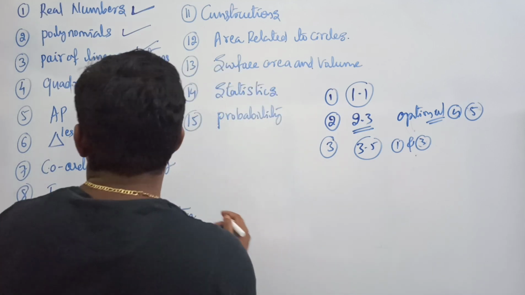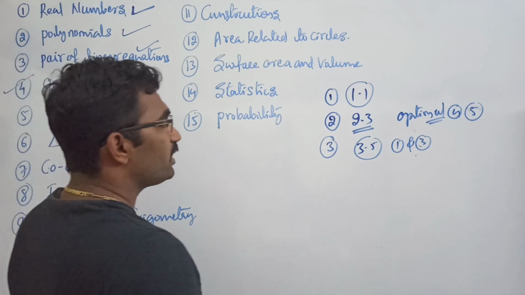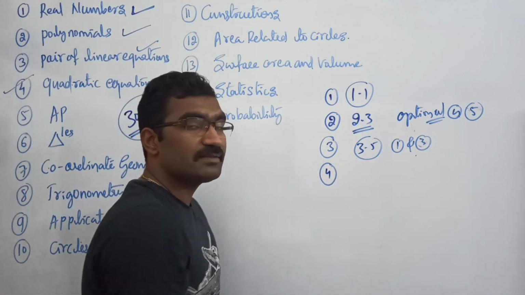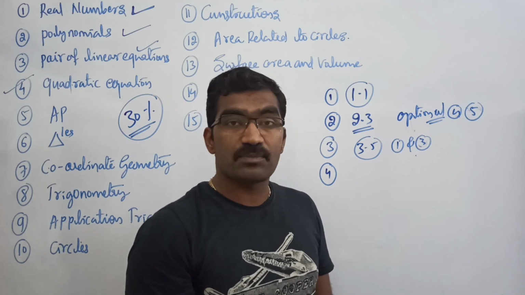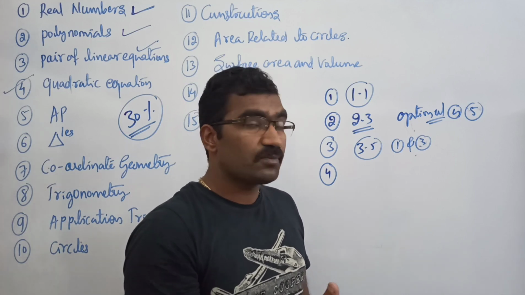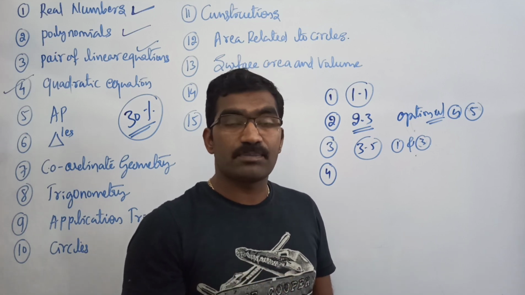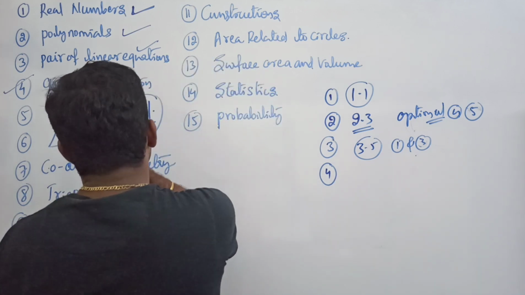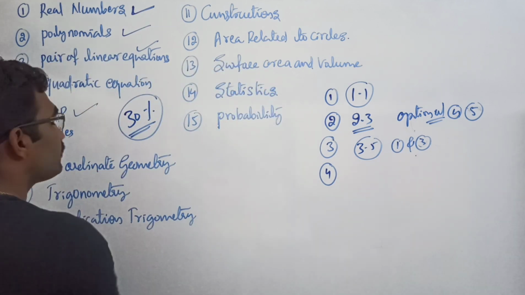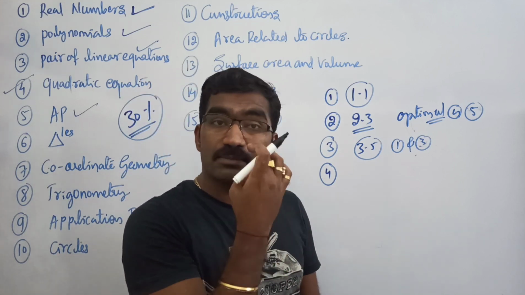If I go to the fourth chapter, which is called quadratic equations, one happy thing is that they have removed almost all the word problems. The real life situation problems, which are reducible to quadratic equations, are all removed. No need to do the word problems in the fourth chapter, quadratic equations. In arithmetic progression they have removed the word problems based on the sum of the series,